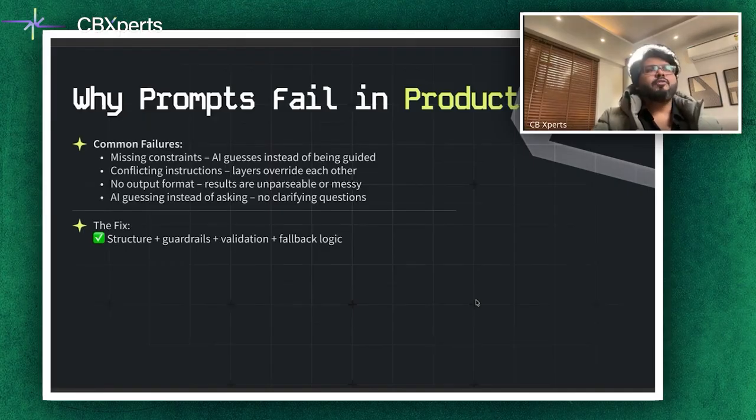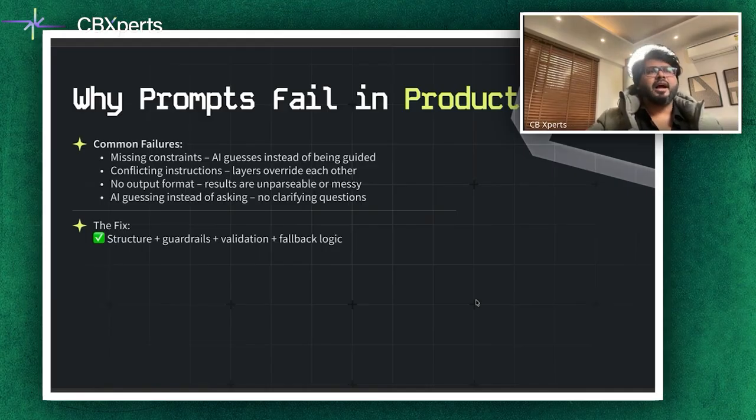To avoid this, always be explicit about allowed inputs, expected outputs, and what to do when the task is impossible. One important update which you should know: modern systems often don't expose chain of thought directly to users. It used to happen earlier, but in 2026 it doesn't. We still use reasoning internally, but we separate reasoning from final answers for safety and reliability. And this is in context to what we do in a production environment.